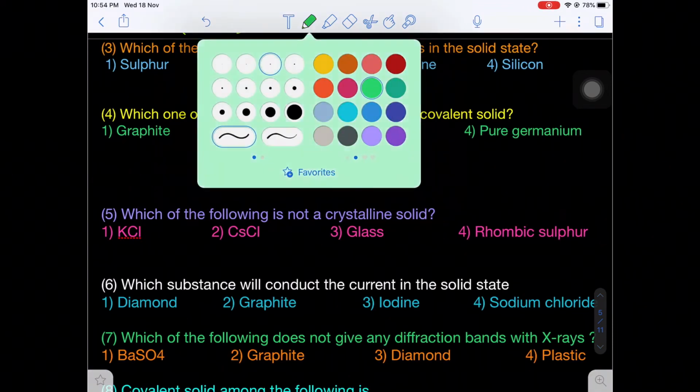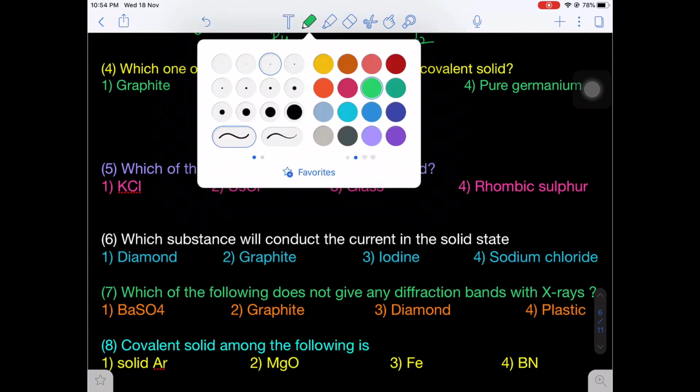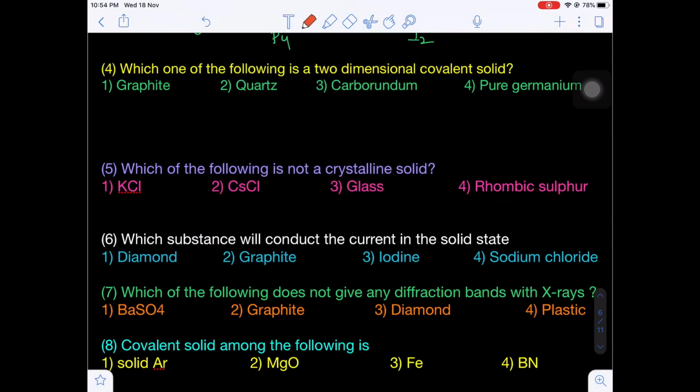Now there are some questions regarding the classification of crystalline solids. The first one: which of the following will exist as a covalent crystal in the solid? In a covalent crystal we have atoms, and here only silicon is an atom. Iodine, phosphorus and sulfur are molecular crystals. Next, which of the following is a two-dimensional covalent solid?